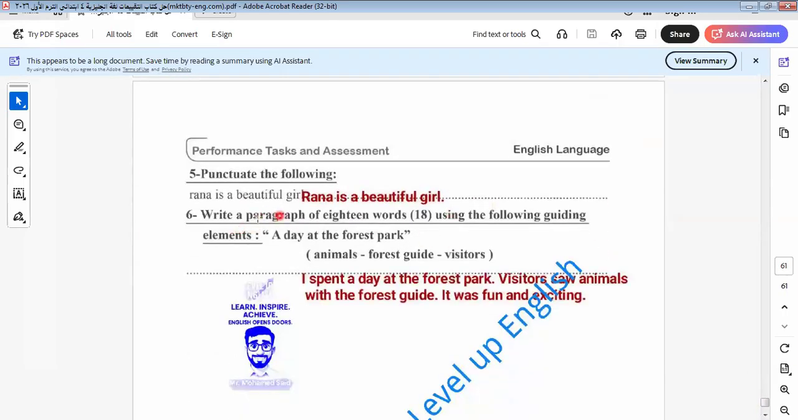Here is the last question, which is the punctuation. Let's do it together. Here is Rana written in this way. Is it correct? No, it's not correct. So I underline this letter and I correct it like this. Rana is a beautiful girl.